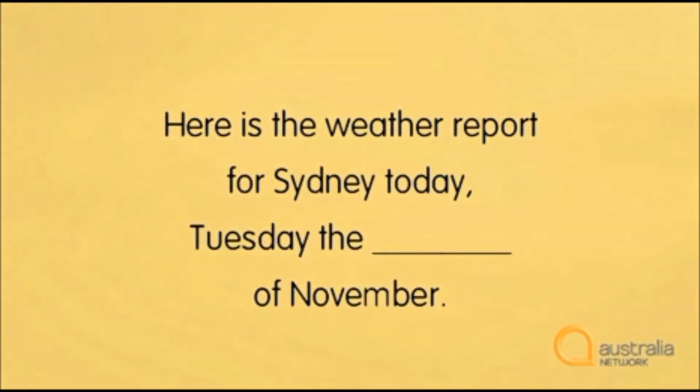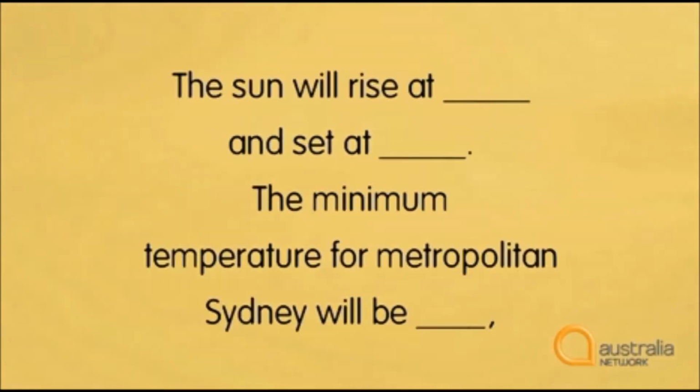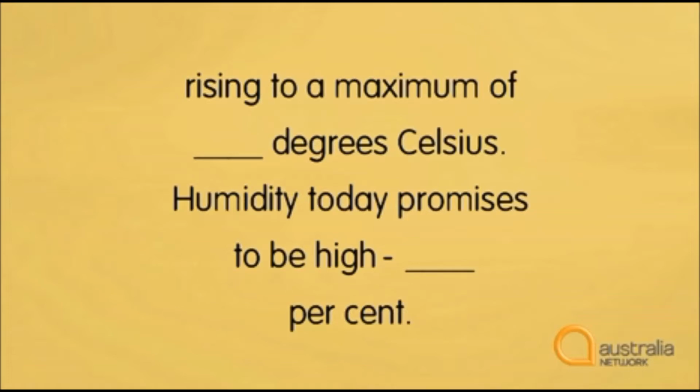Now we're going to listen to a different weather report. Look at it written and see if you can work out what should be written in the blanks. Here is the weather report for Sydney today, Tuesday the 14th of November. The sun will rise at 5:15 and set at 6:45. The minimum temperature for metropolitan Sydney will be 13, rising to a maximum of 30 degrees Celsius. Humidity today promises to be high at 70 to 80%.